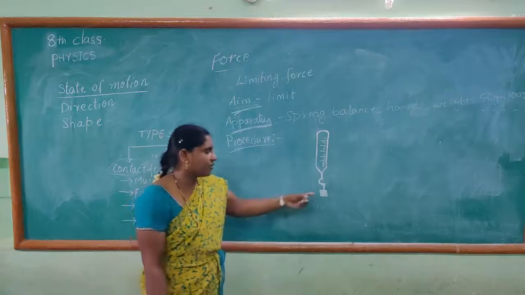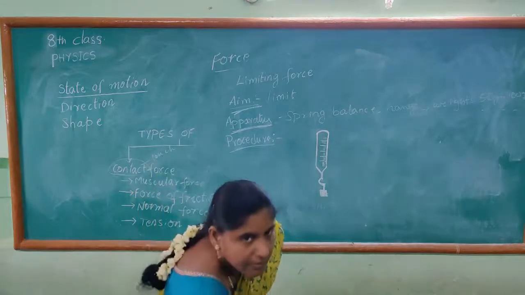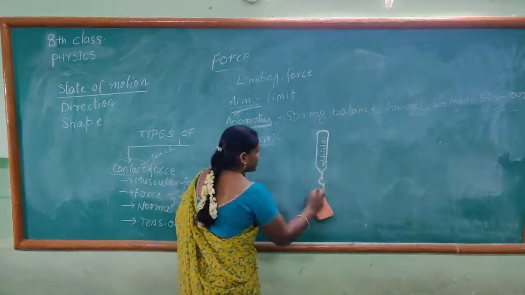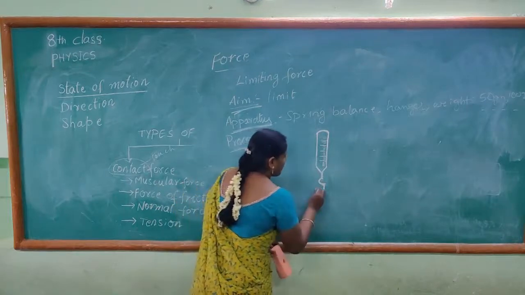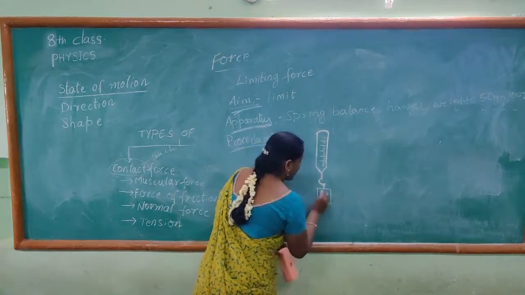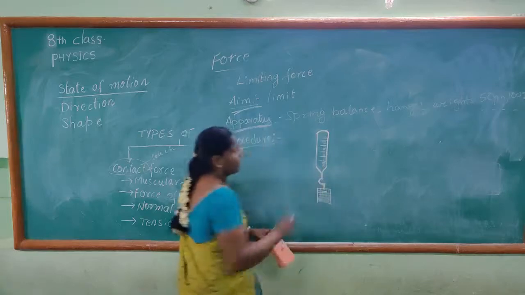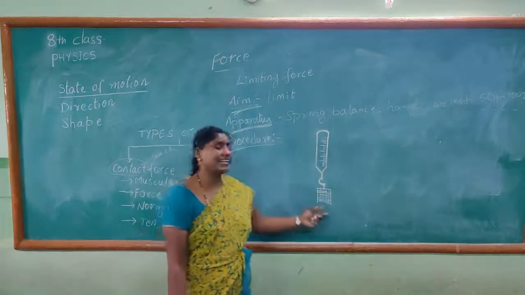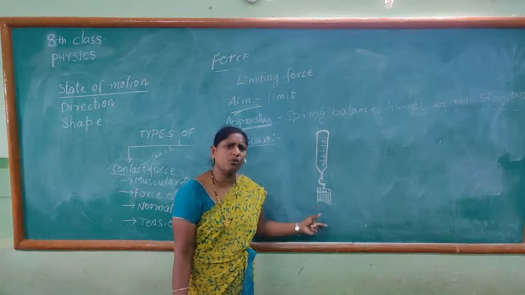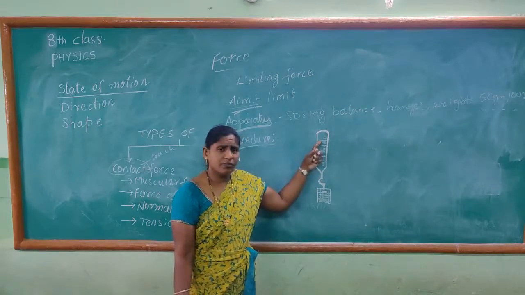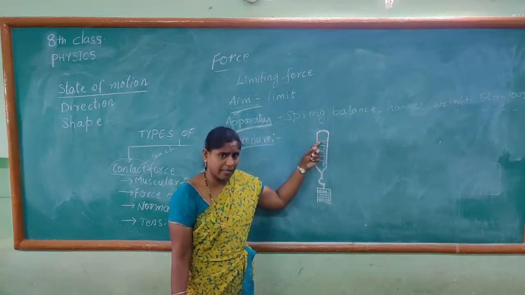Now take out the 50 grams of weight and connect 100 grams of weight and note down the readings of the spring balance.